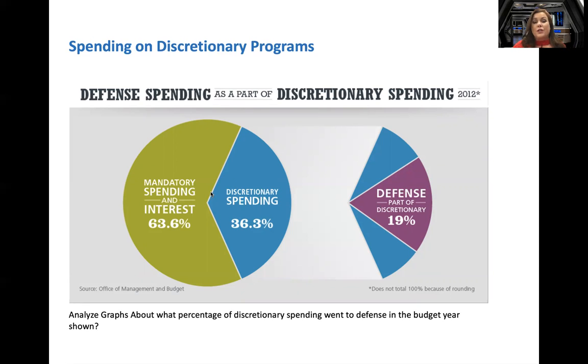If we look at discretionary spending in 2012, the circle represents all spending. So you got 63.6 that's mandatory. It's decreed by law. We have to spend that. So the blue section is discretionary. If you take that blue piece of the pie and we look to the right, look at the purple. That much of it is military defense. So if you've got to cut a couple million out of the budget, where's the easiest place to go? Well, you got to go to discretionary spending and let's take it from defense because it's the biggest piece of the pie.